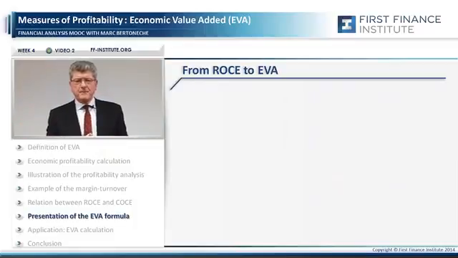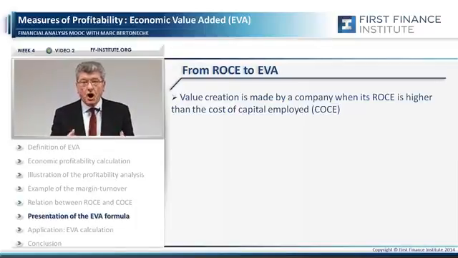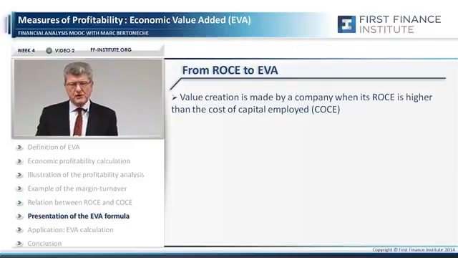As a general rule, a company creates value when its return on capital employed is higher than the cost of its capital employed. It is not in the scope of this MOOC to detail the cost of capital employed.